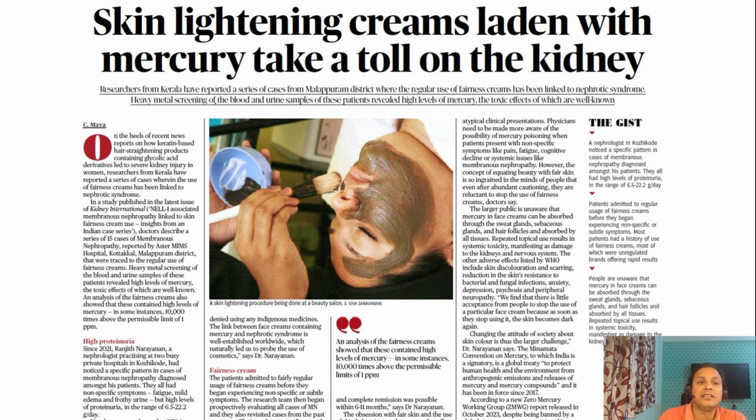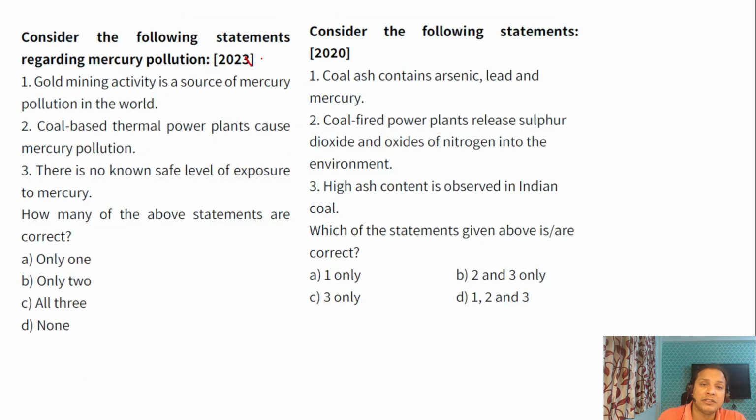Why did I frame this question, guys? You can see here skin lightening creams are having mercury in it, which is leading to kidney failures in Kerala. So, guys, mercury pollution is very, very important. Mercury pollution is a favorite topic of UPSC. In 2023 prelims, it was asked, gold mining activity is a source of mercury pollution in the world. Yes, guys, mercury is used for mining of gold from gold ores. So this is correct. Coal-based thermal power plants cause mercury pollution.